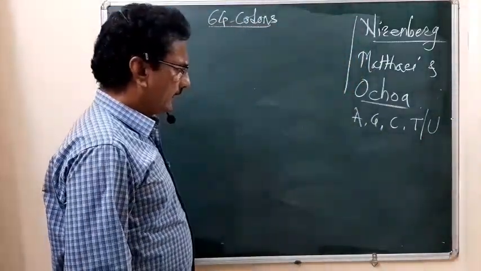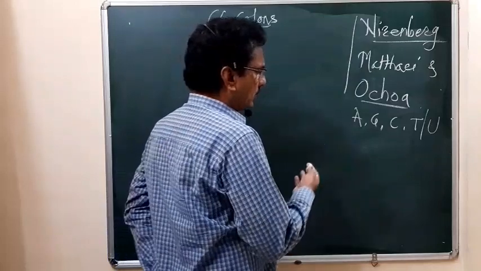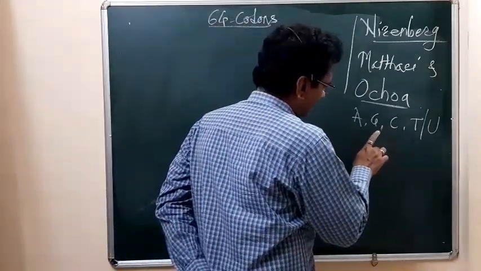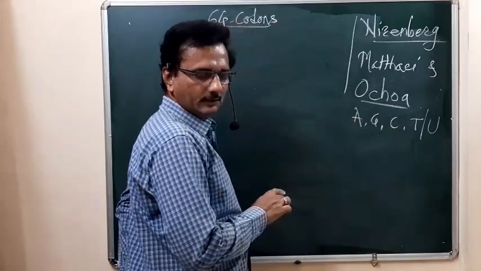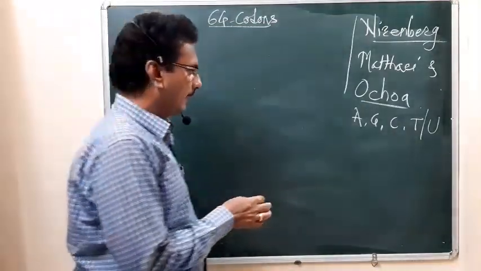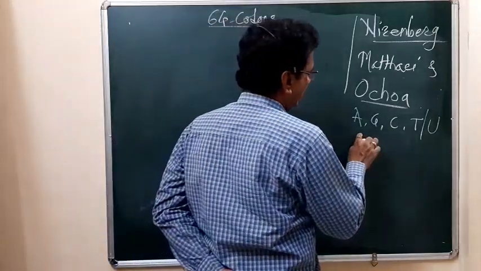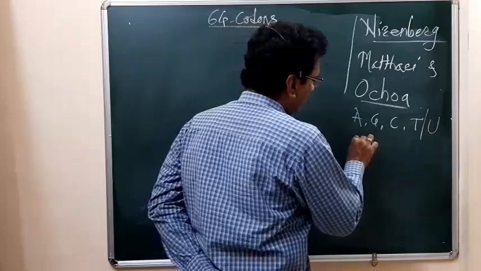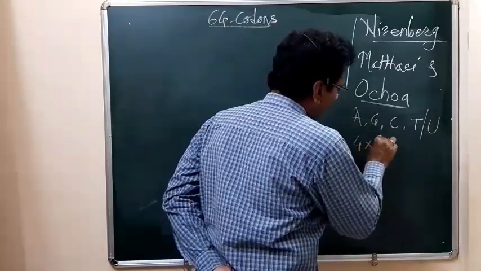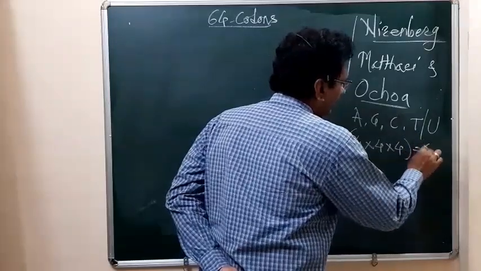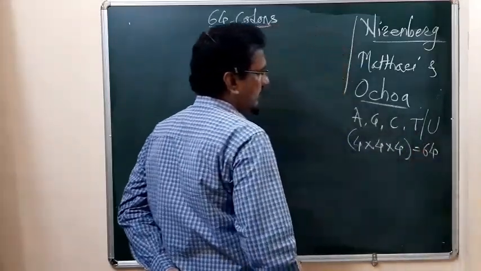So how are these 64 codons possible? You can take any three, any of the 4, three times. That means 4 into 4 into 4. So how many? 64 codons will be possible.